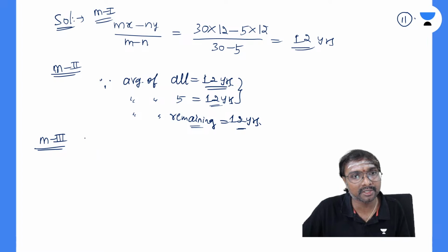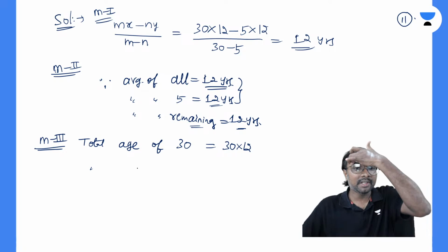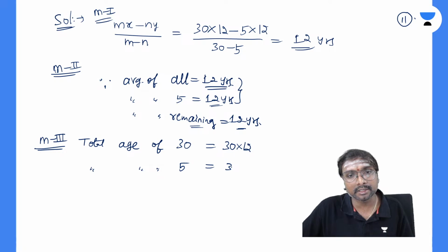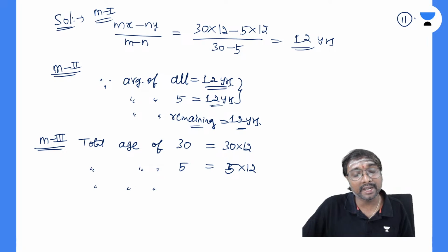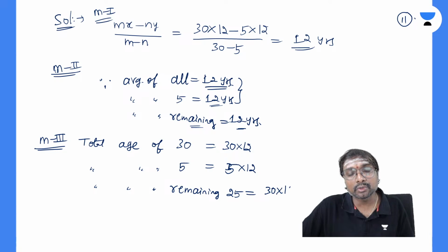What is method 2? If you just observe, what is the total age of the 30 students? The total age of these 30 students will be equal to 30 into 12. And what is the total age of these 5 students? Sorry, 5 into 12, right? Now tell me, what is the total age of the remaining 25 students? It will be equal to 30 into 12 minus 5 into 12, right?